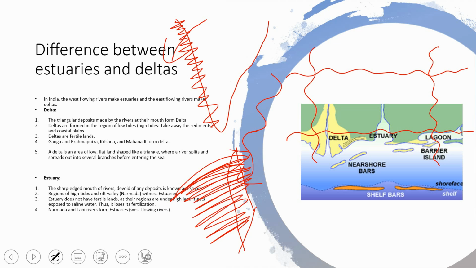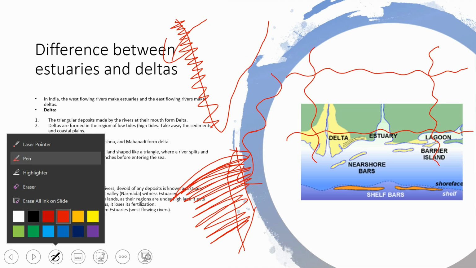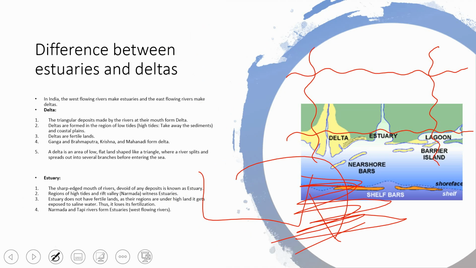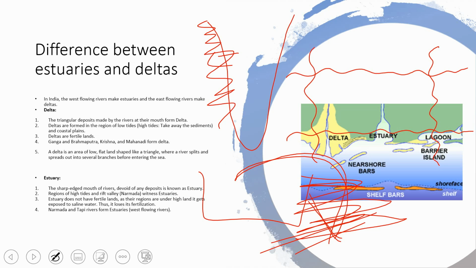Actually it is like, suppose you have a floor and a roof, and suddenly there is no land, what will happen? This will ultimately fall. That kind of scenario is present in our western part. Our western part is a submerged type of land. That's why we won't see deltas, we will see estuaries.